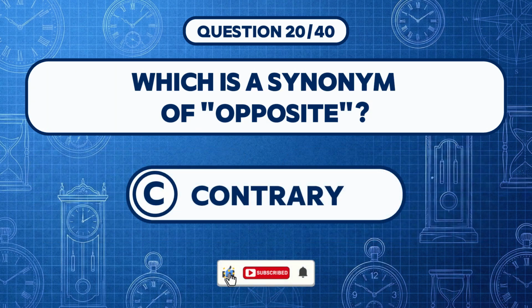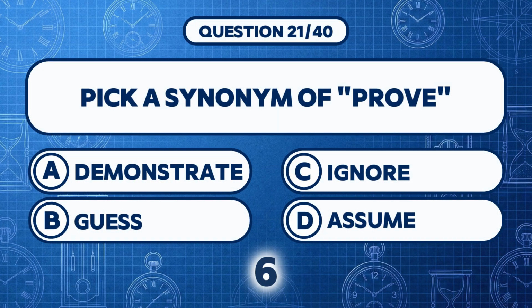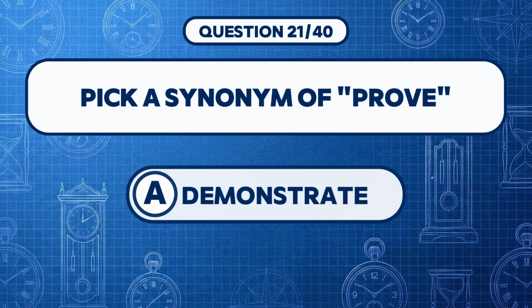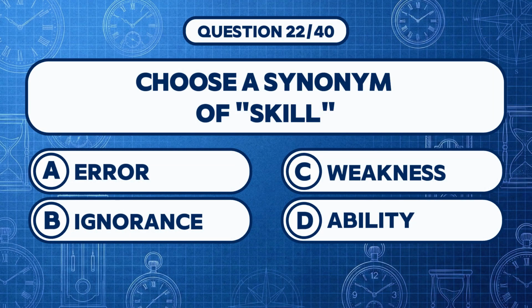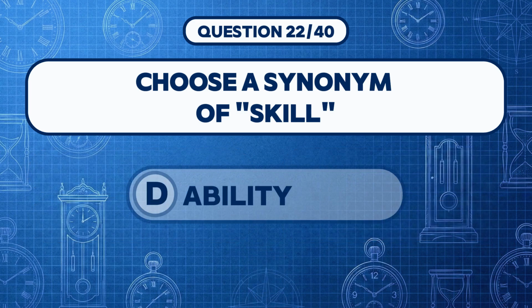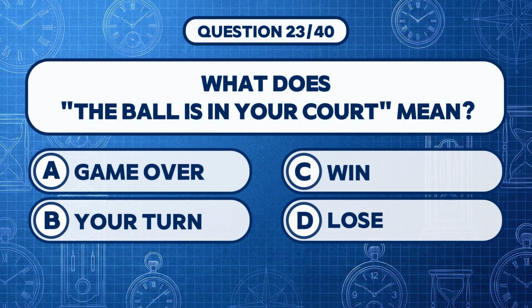Answer C. Contrary. Pick a synonym of prove. Answer A. Demonstrate. Choose a synonym of skill. Answer D. Ability. What does the ball is in your court mean?